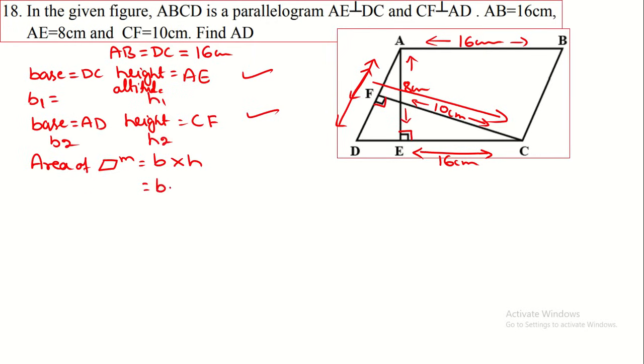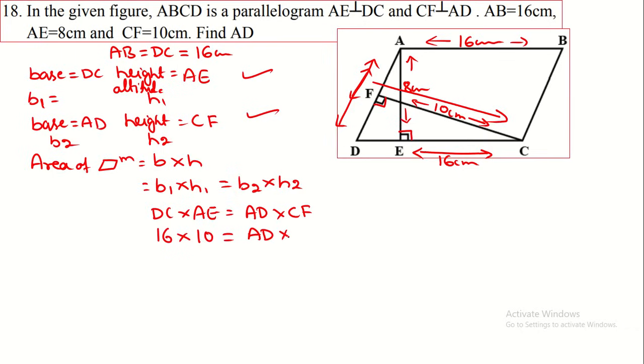Here, both the areas are equal, so B1 into H1 is equal to B2 into H2. Therefore we substitute B1 as DC, H1 as AE, B2 as AD and H2 as CF. DC is 16, AE is 10, AD we have to calculate, and what is the value of CF?